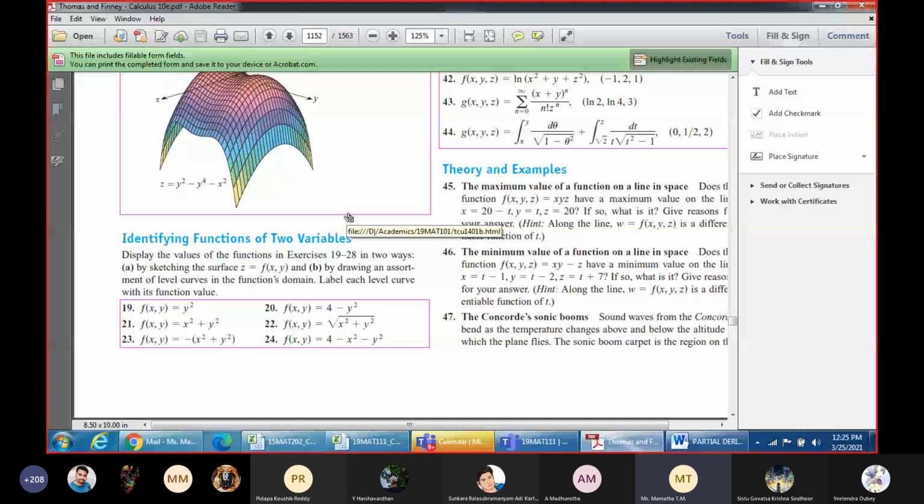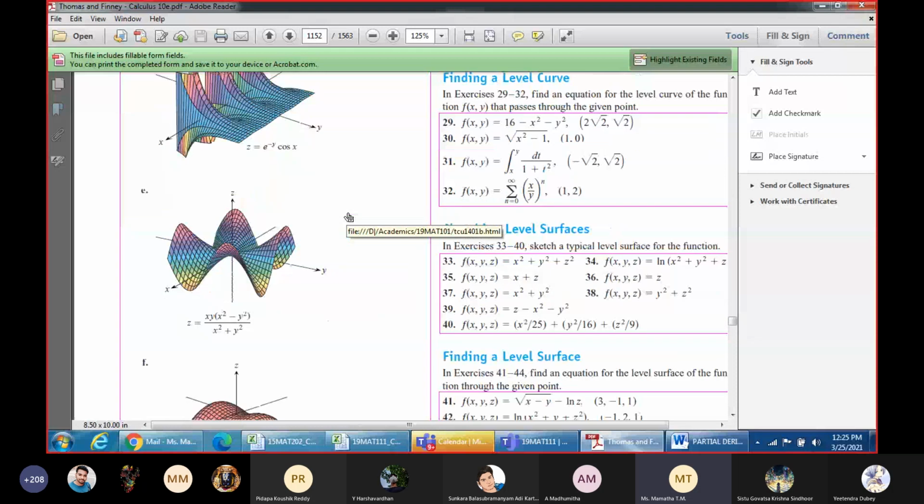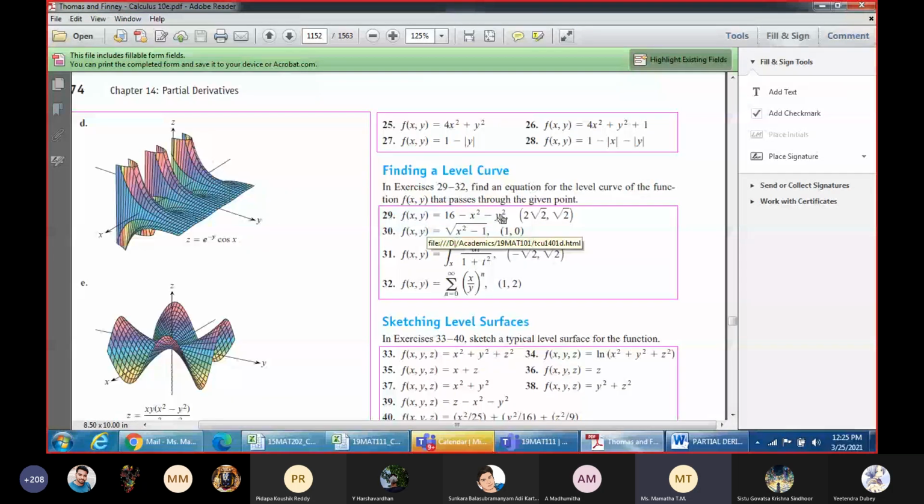Can you identify the level curve for the 29th problem? Tell me what it is. Concentric circles, ma'am. Radius 4.